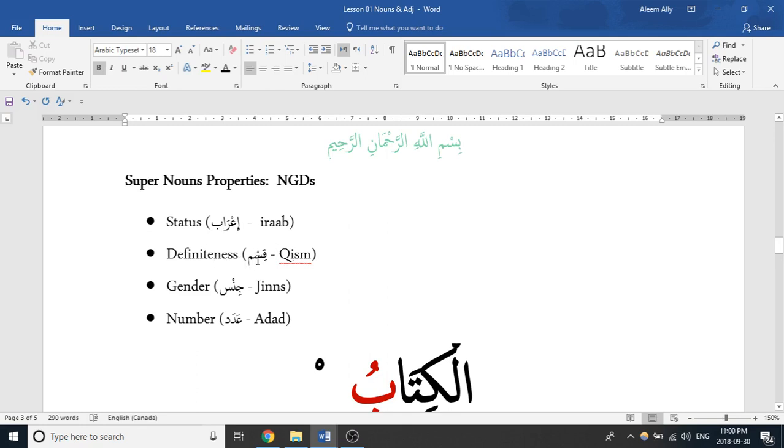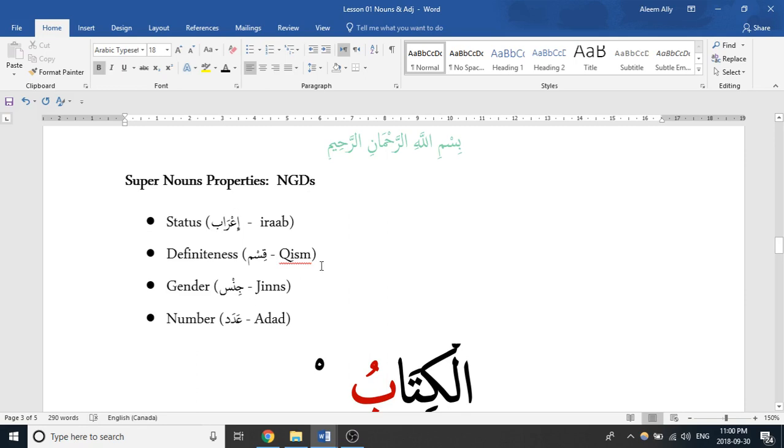So supernouns have four properties: status, which is i'rab in Arabic; definiteness, which is qism; gender, which is jins; and number, which is adad, right? It's kind of important to know the Arabic. I would give it a little bit of emphasis, just getting familiar with it, just because Ustad uses it on and off. A really quick acronym that I came up with, which is how I remember this, is NGDS: number, gender, definiteness, status.